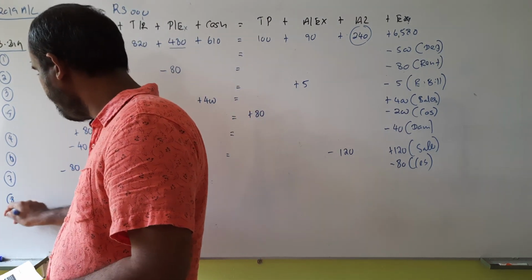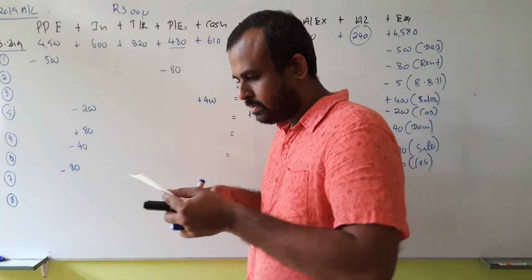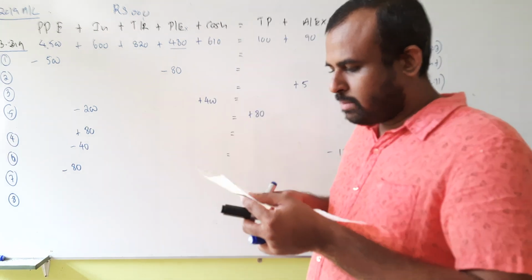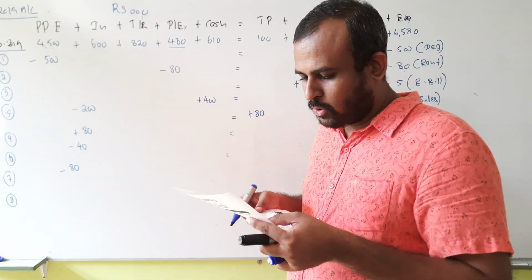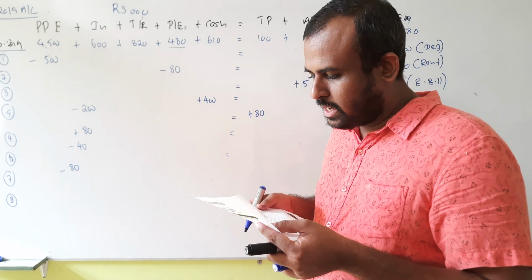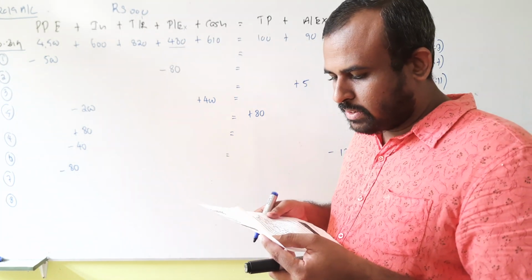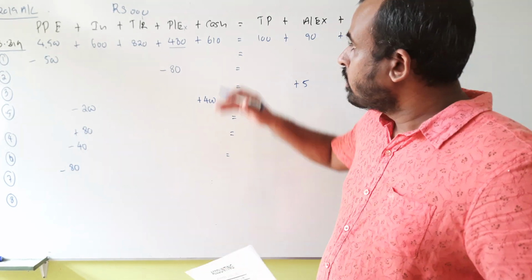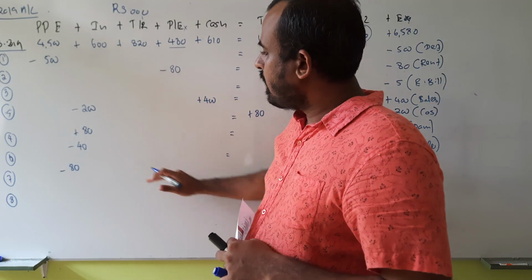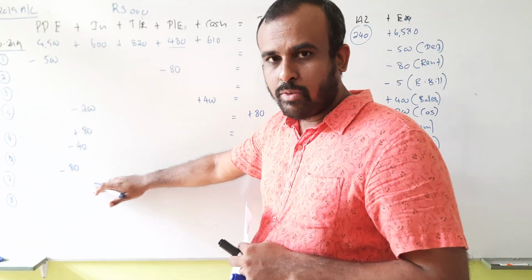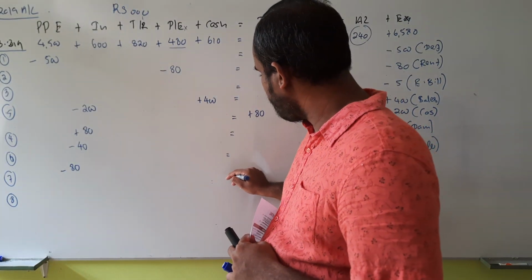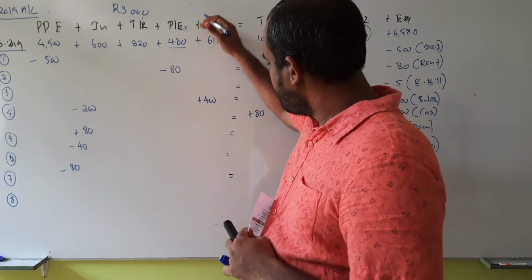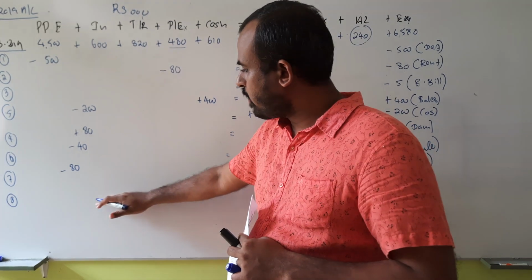Transaction number 8. Bank statement received on 3rd April revealed that a check of 20 received from the customer has been dishonored by the bank on 31st March 2019. So the check received from the customer has been dishonored. When you receive the checks, how would you have recorded? When you receive the check from the debtor, you add it to the cash, you reduce it from the debtors.